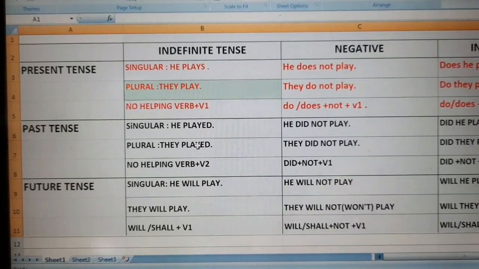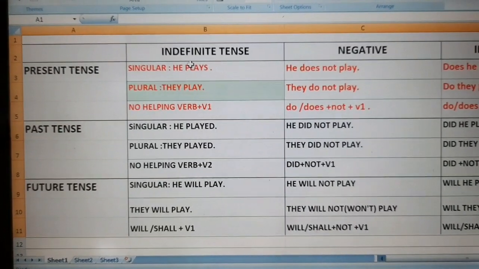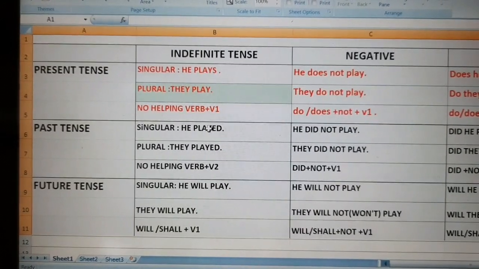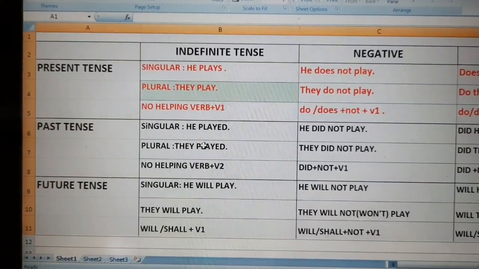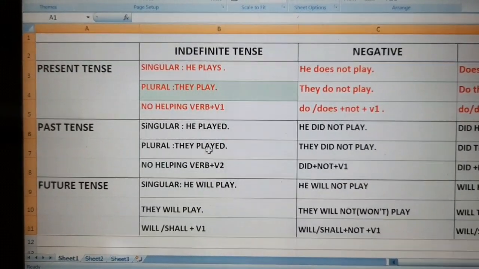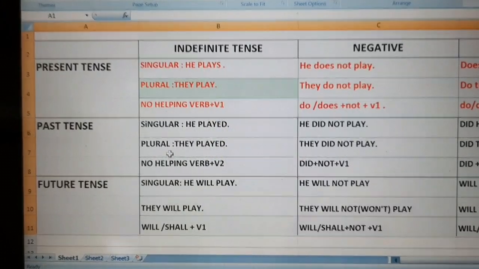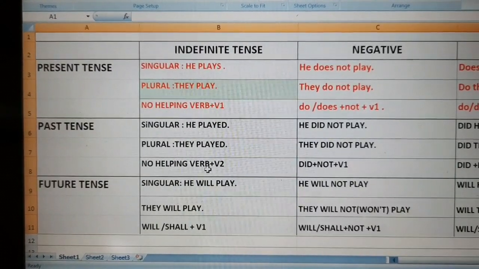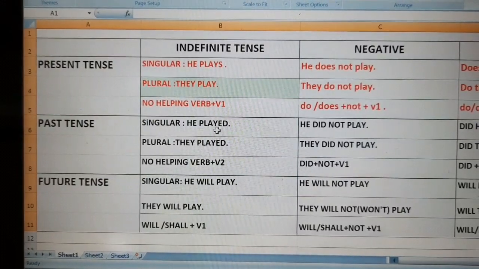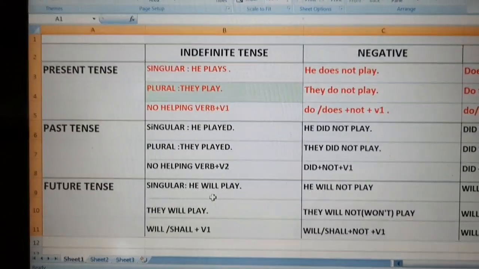Here played is not changed, as here you could see he plays but they play. Here it is changed. But in past tense, with singular and plural both, we have used played. It means what? That in past tense we are using second form of verb for singular and plural both.